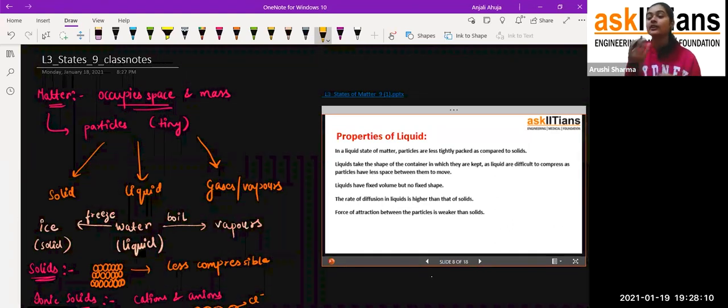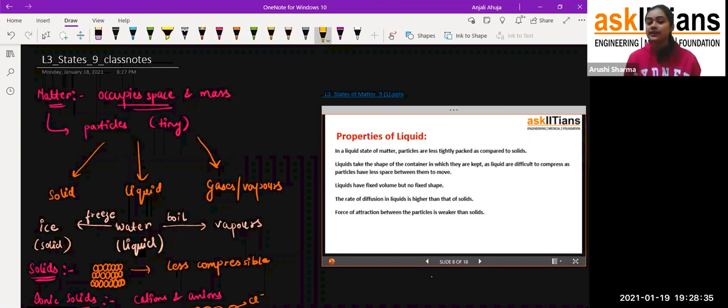For the container or any box which you take to keep that liquid, they will take the shape of that particular container only. For example, if I am taking water in a glass, or in a mug, or in a big utensil, or in a bucket, it will occupy the shape of that only. So that is why liquids do not have any definite shape and even definite volume.